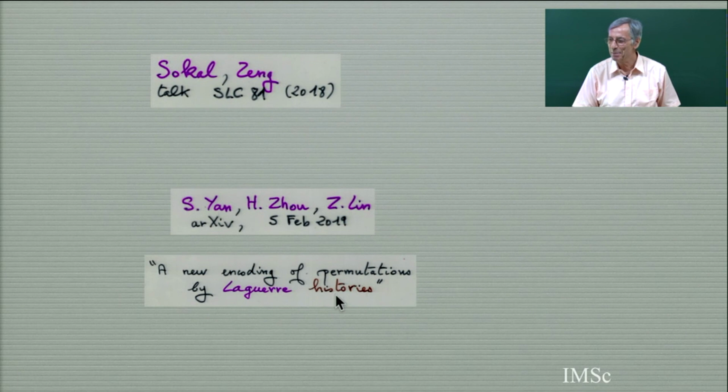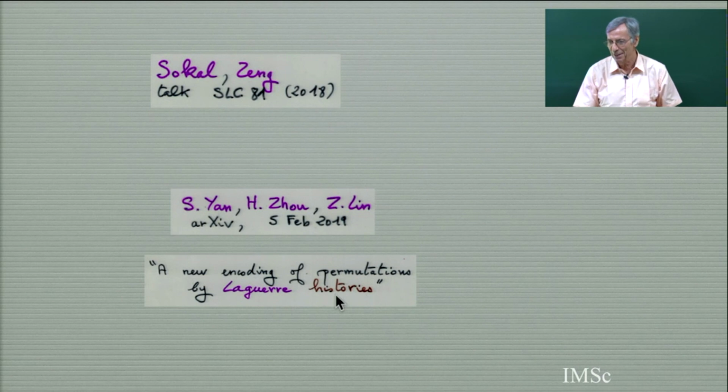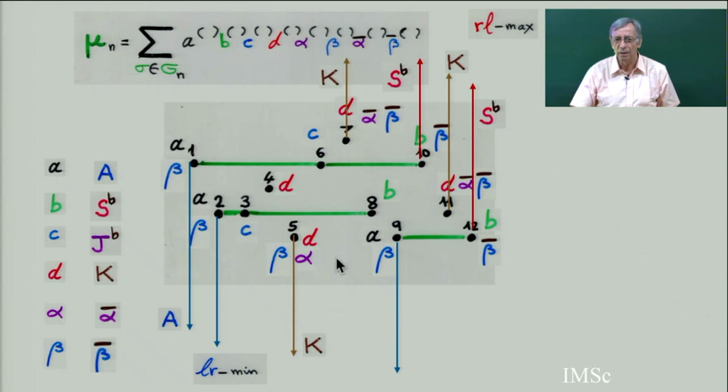It depends what you want. My dream is for the interpretation of the moments of the Askey-Wilson with the 4 parameters. Askey-Wilson moments are behind all this. It's what we have done last week in part 3. And in a previous talk, we have seen the interpretation with the Laguerre heaps of segments.